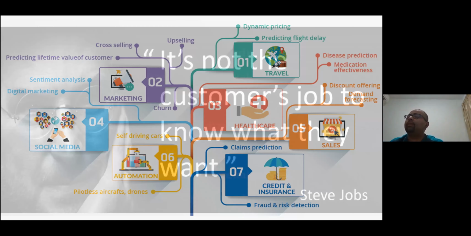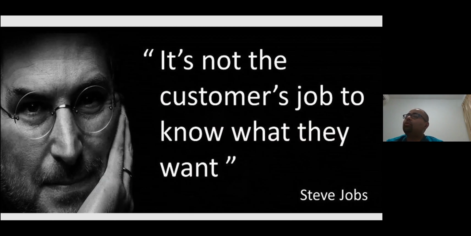Now, a very famous quote by Steve Jobs: "It's not the customer's job to know what they want." And actually, this is true. Think of the examples: you get different promotion emails, but not everyone is getting those emails. So how do they do some kind of filtering? They send these marketing emails only to those people who they think are relevant and will buy. So they use recommendation and prediction, using analytical tools and capabilities. So that was your data part.